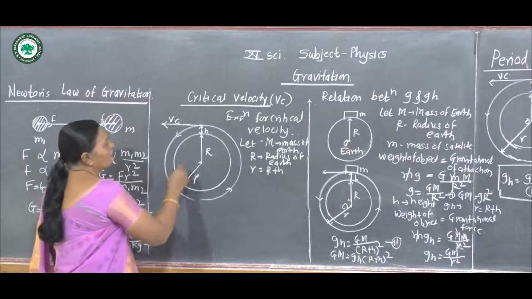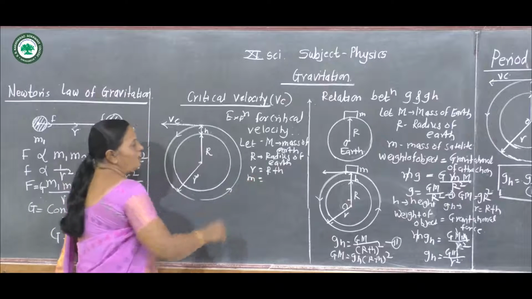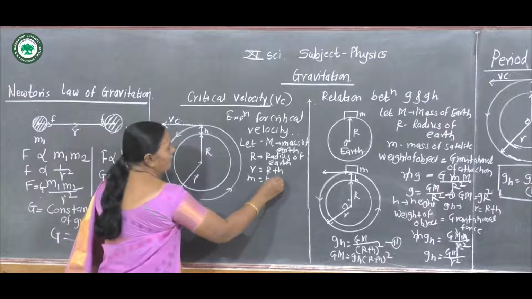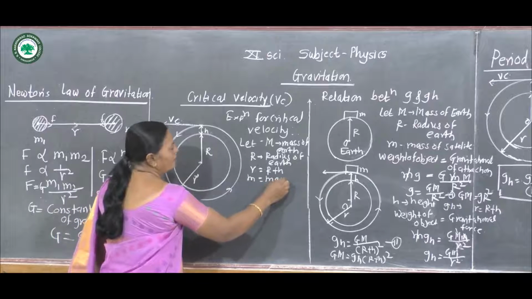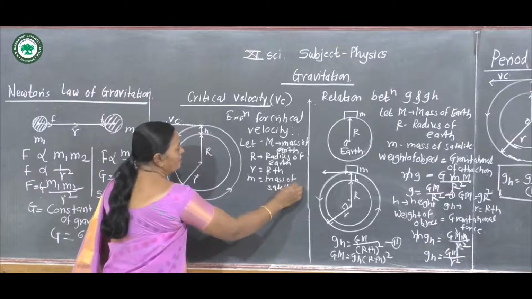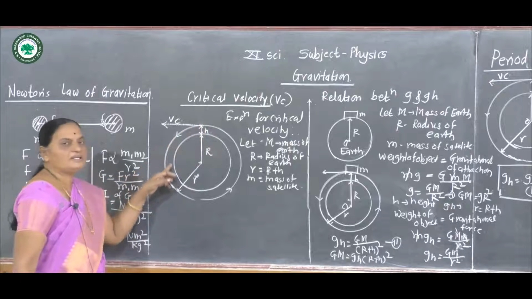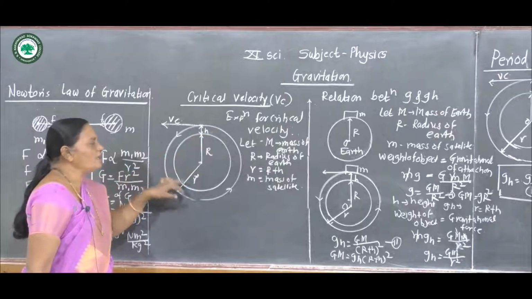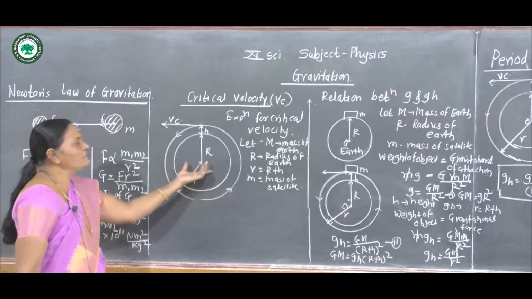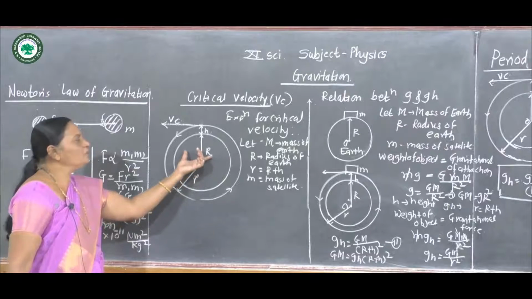Now see, when this satellite revolves around, suppose m is the mass of satellite, revolves around the circumference of a circle, then there are two forces acting on the satellite. The first force is the centripetal force, due to circular motion, and the other is the force of gravitation, or the gravitational force due to Earth.